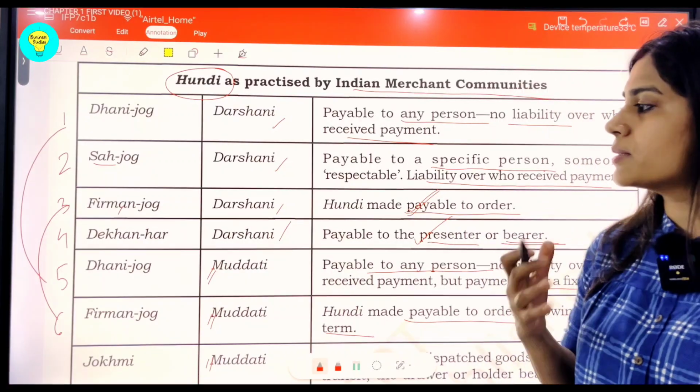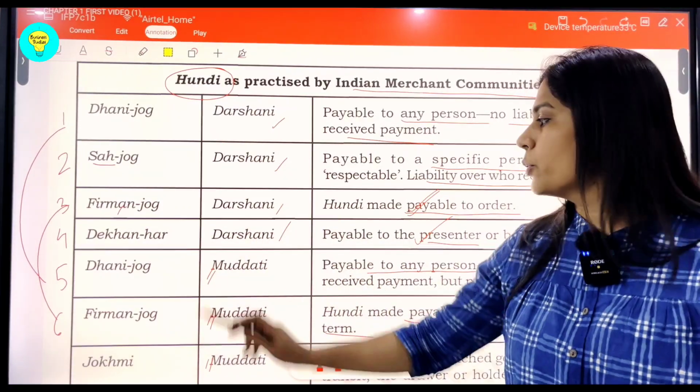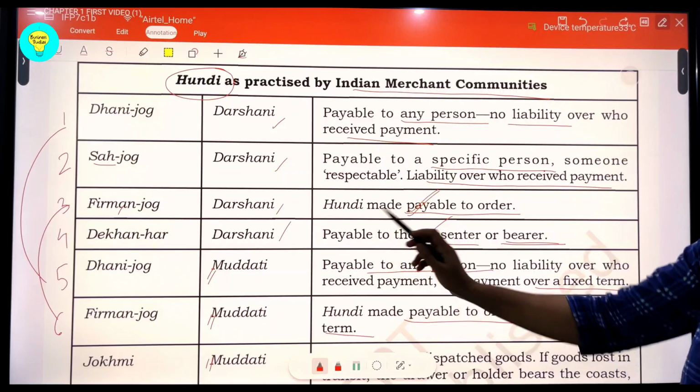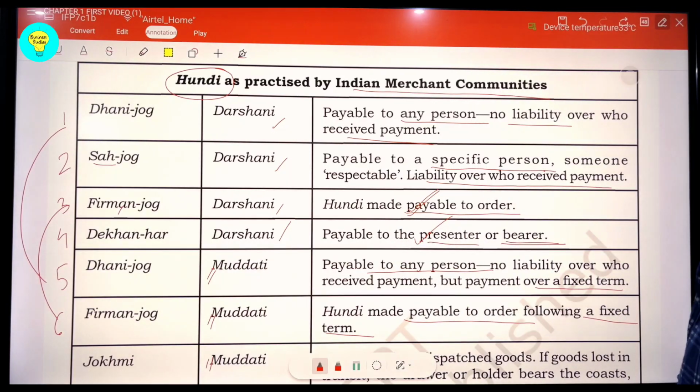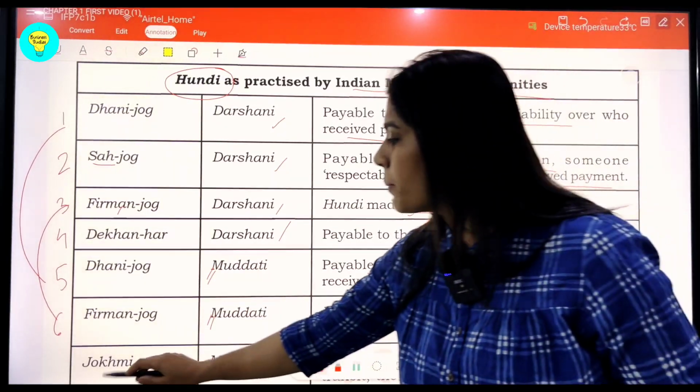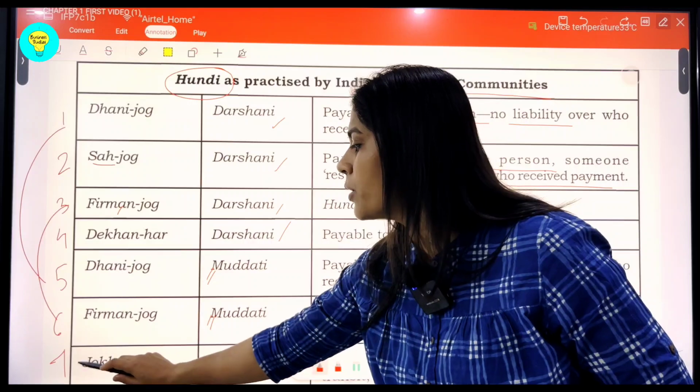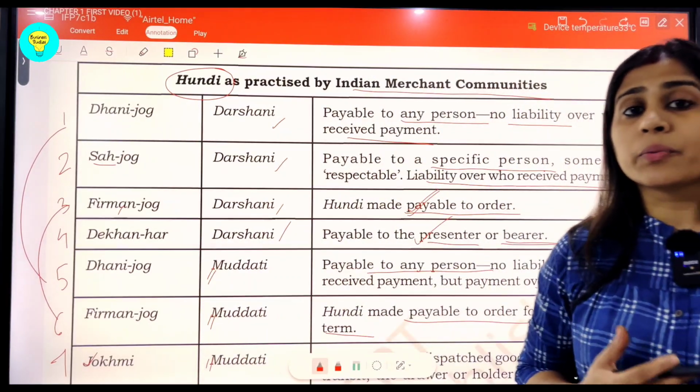So देखन जोग, जिसने देख लिया उसको पेमेंट करनी है. तो यहाँ से हमारा ये मतलब है, again it is payable on demand. And we have in another type, last one being Jokhami Hundi. Jokham, you can relate the word with risk.